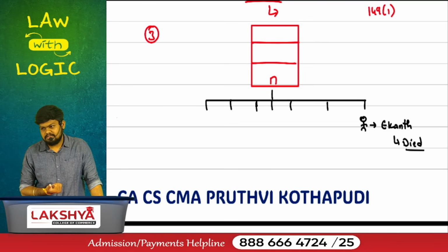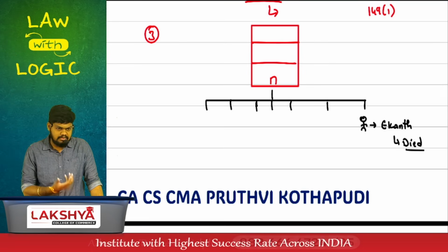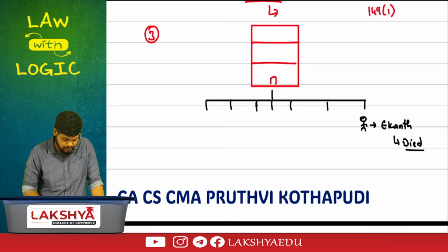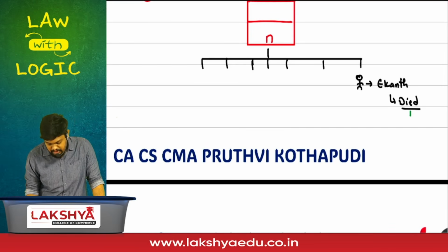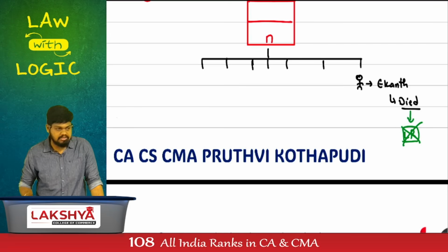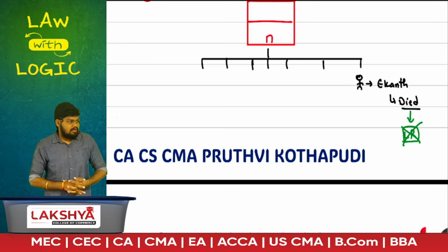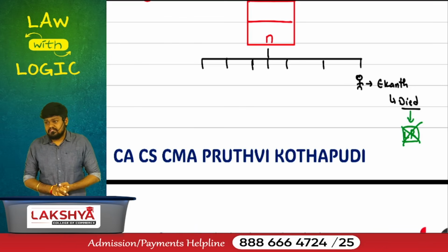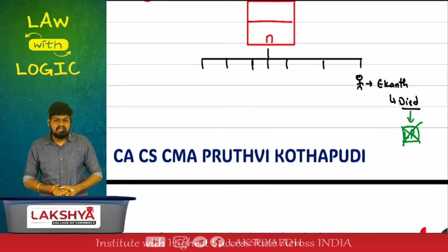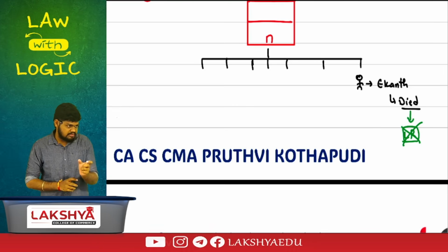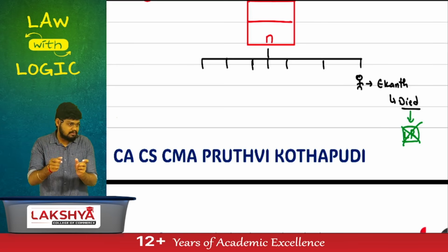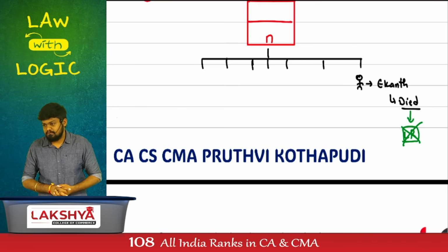Who will continue the process? Legal representative. His shares will be succeeded. Succession will happen and securities will be transferred to his legal representative. But the main problem arises if Ekant doesn't have a legal representative. If he has a legal representative, there's no issue. How does the legal representative concept arise? I hope you guys remember this. Whenever a member dies, his securities will be transferred to his legal representative, but we don't use the word transfer. We have a concept called transmission, if you remember.